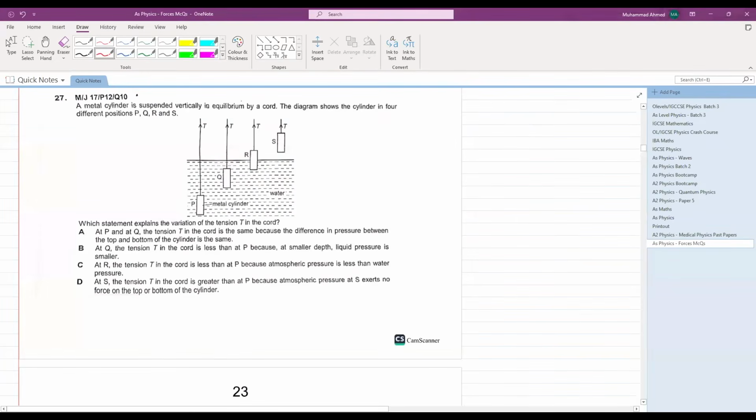Let's see this. A metal cylinder is suspended vertically in equilibrium by a cord. The diagram shows the cylinder in four different positions, P, Q, R, S. Which statement explains the variation of tension in the cord? At P and at Q, the tension in the cord is the same. This is possible because the upthrust is the same. Because the difference in pressure, yes, A is the correct answer. Because at P and Q, your cylinder is fully immersed. Hence, the upthrust at P and Q will be the same, and so the tension at P and Q is the same.